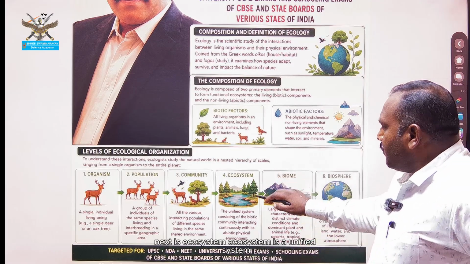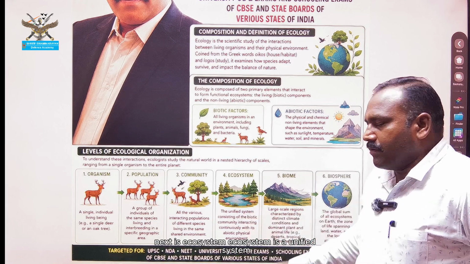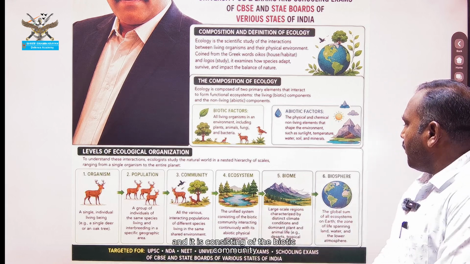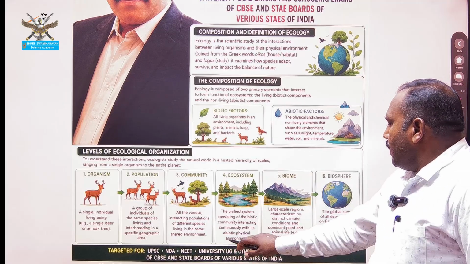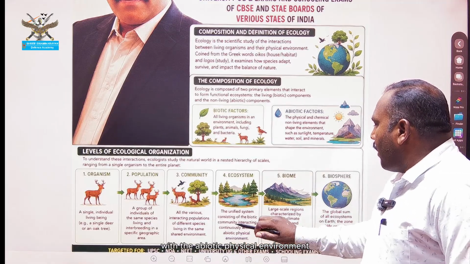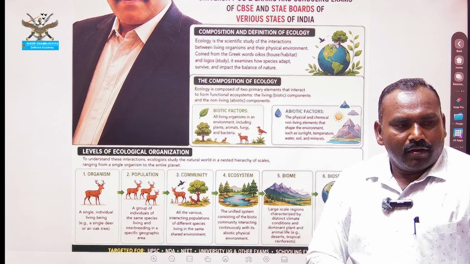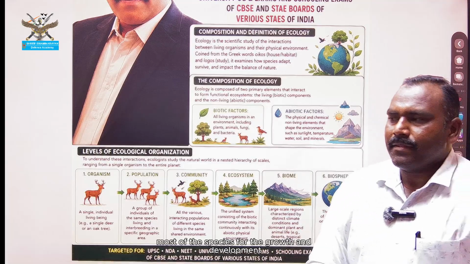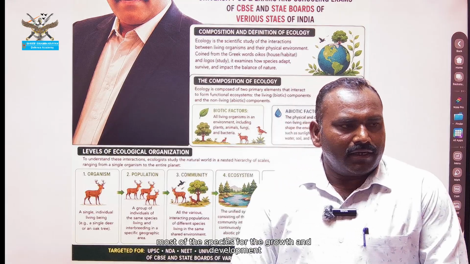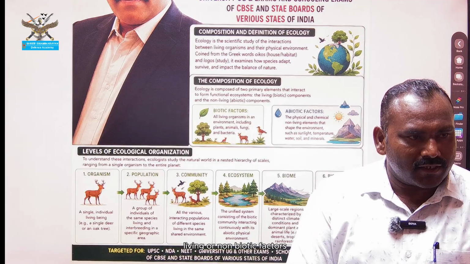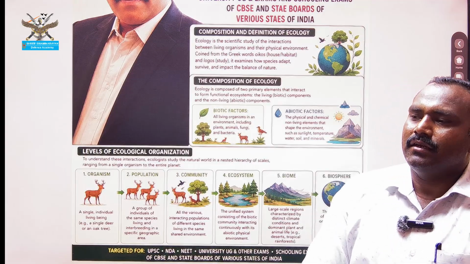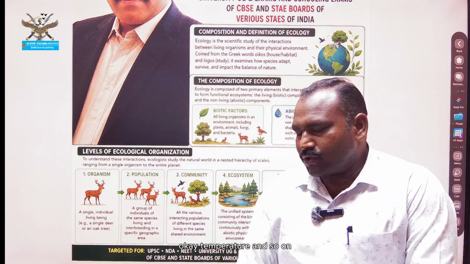Next is the ecosystem. An ecosystem is a unified system consisting of the biotic community interacting continuously with the abiotic physical environment. Most species, for their growth and development, depend on non-living or abiotic factors, such as light, temperature, and so on.